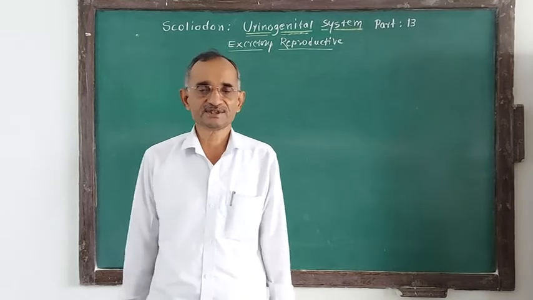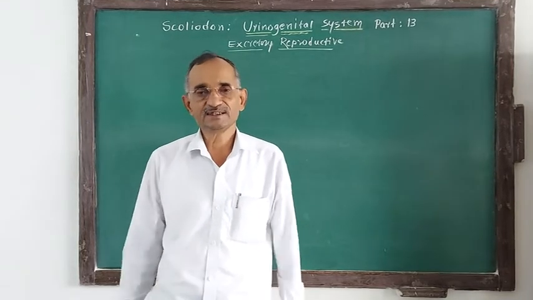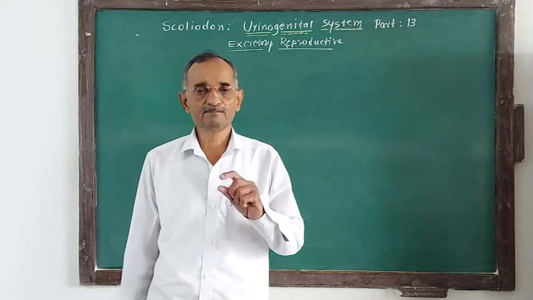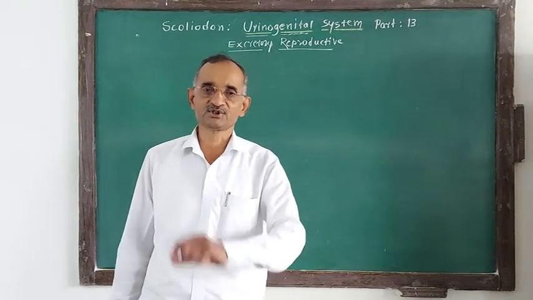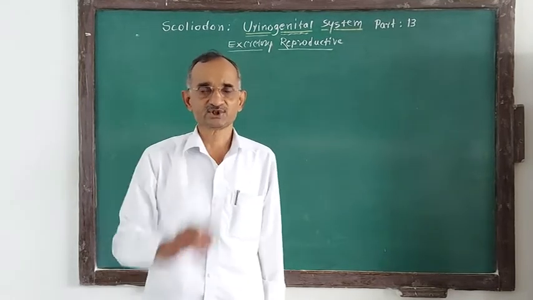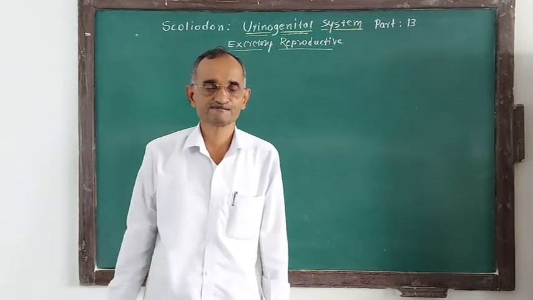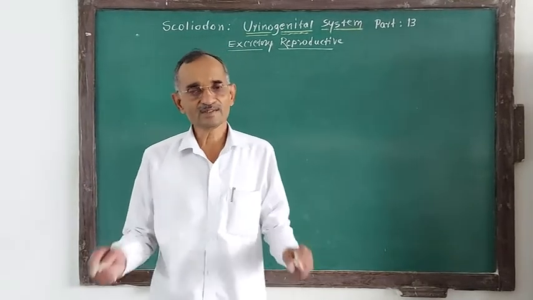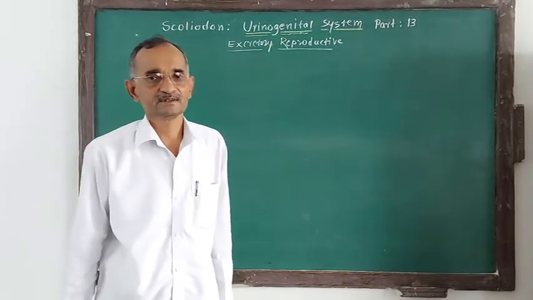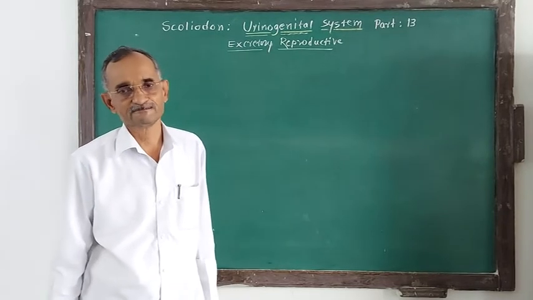What is that association? That association is only to use some part of the excretory system by the genital system or by the reproductive system, and therefore they are studied under the common heading called urinogenital system.